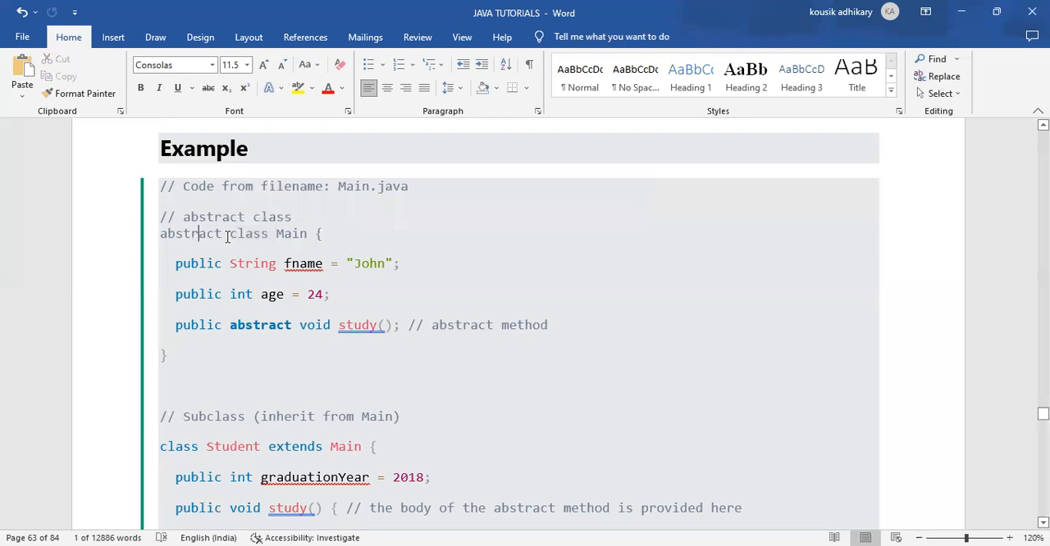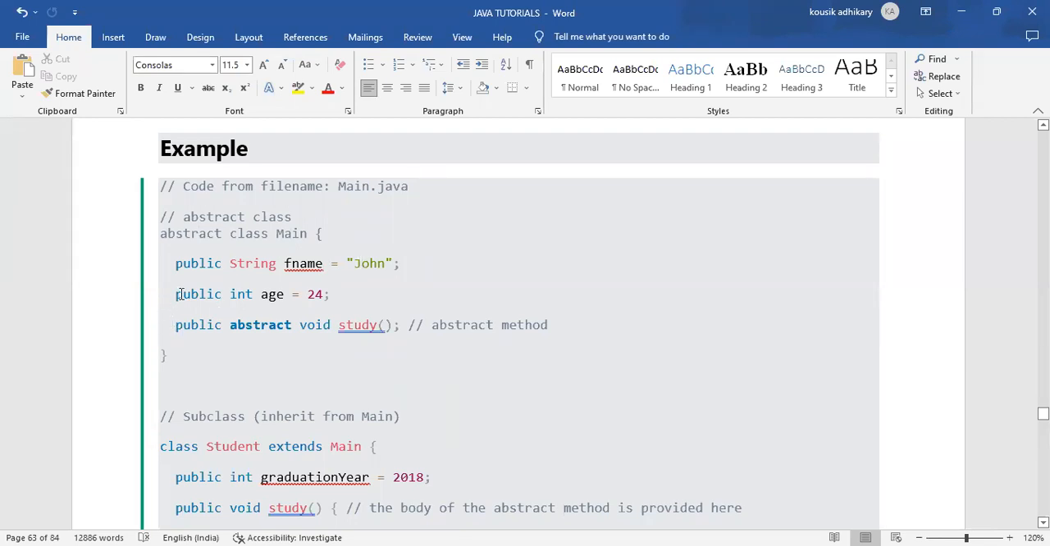I have created an abstract class main, and within that main abstract class, I have created public string fname equals to John. That public string fname is a normal variable of string type. fname is the variable name, John is the value of that variable.